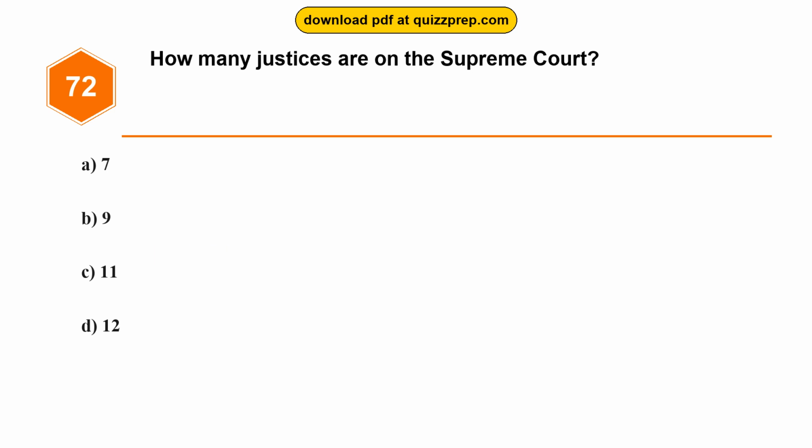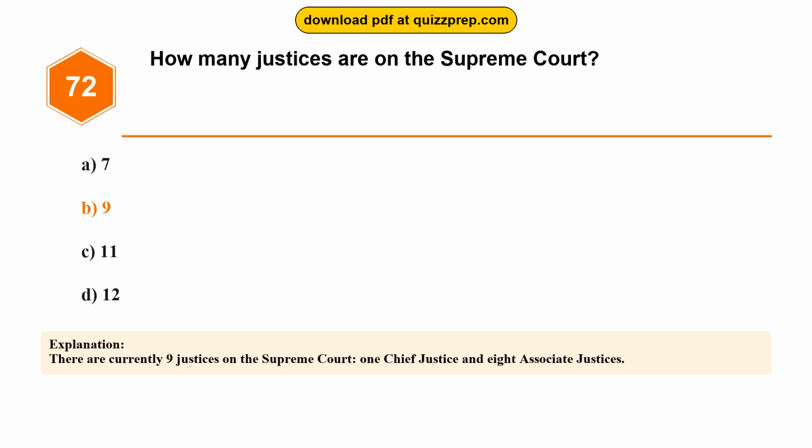Question 72. How many justices are on the Supreme Court? Option A, 7. Option B, 9. Option C, 11. Option D, 12. The correct answer is option B, 9. There are currently 9 justices on the Supreme Court, 1 Chief Justice and 8 Associate Justices.